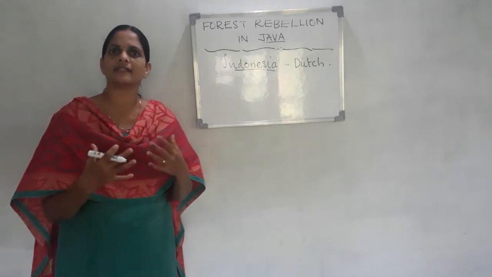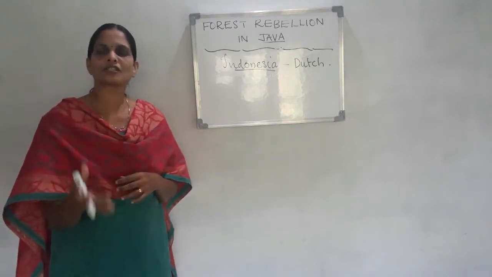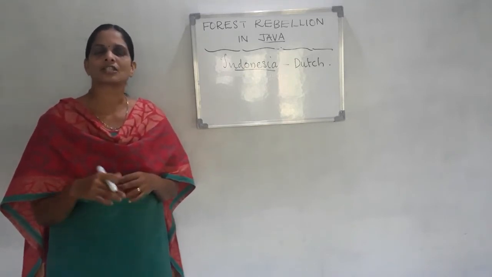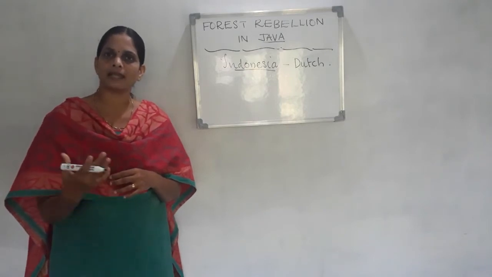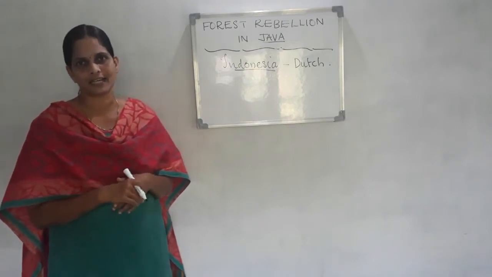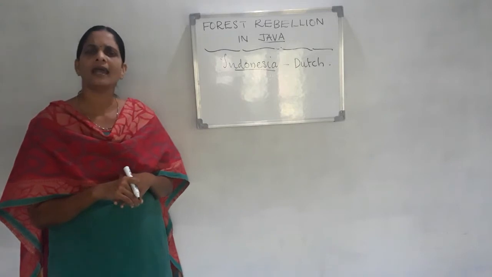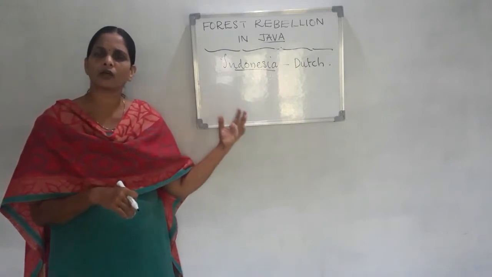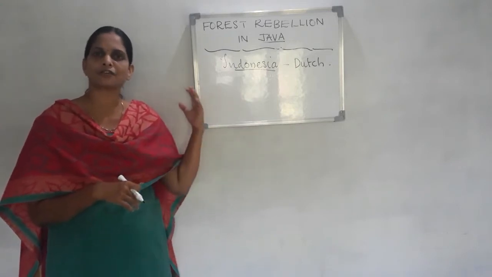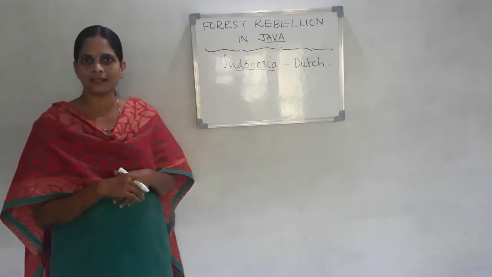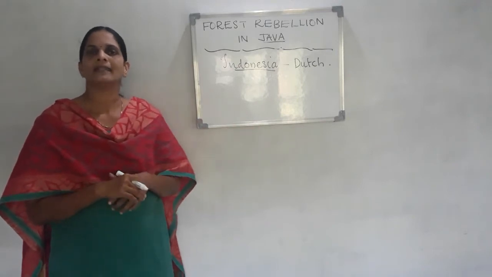What did the British do in India? They introduced forest policies. They restricted the forest communities from entering the forested areas, and they introduced scientific forestry. We discussed this already.